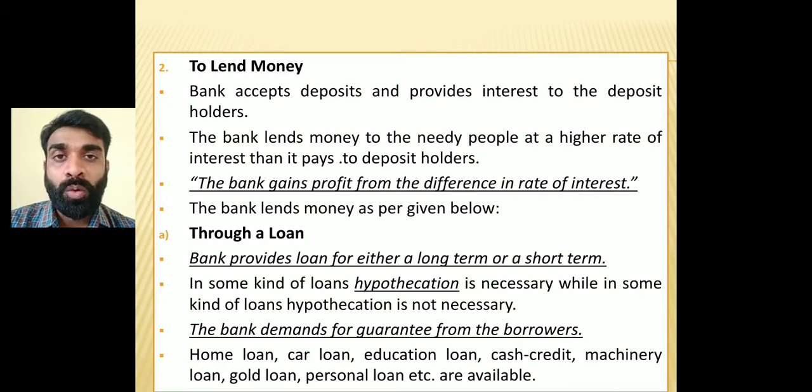Suppose I am a borrower, a person in need of funds, and I go to the bank for a loan. The bank will provide me the loan. In the first function, we saw that the bank provides interest to the depositors. Here, the bank charges interest from whom? From the borrowers.